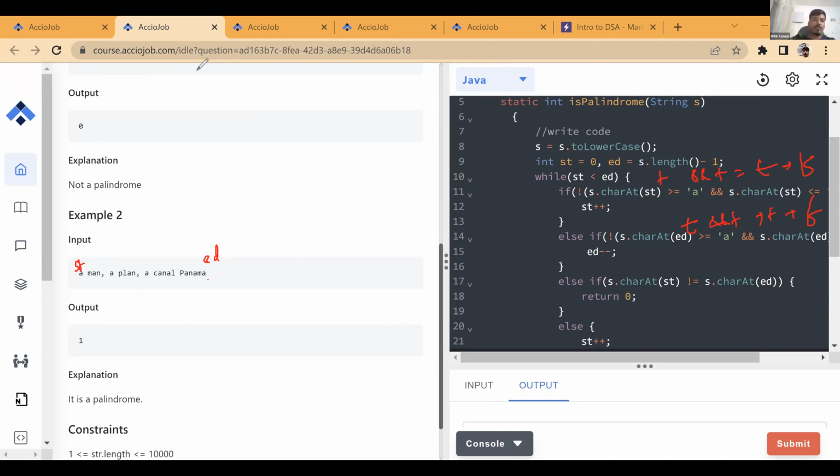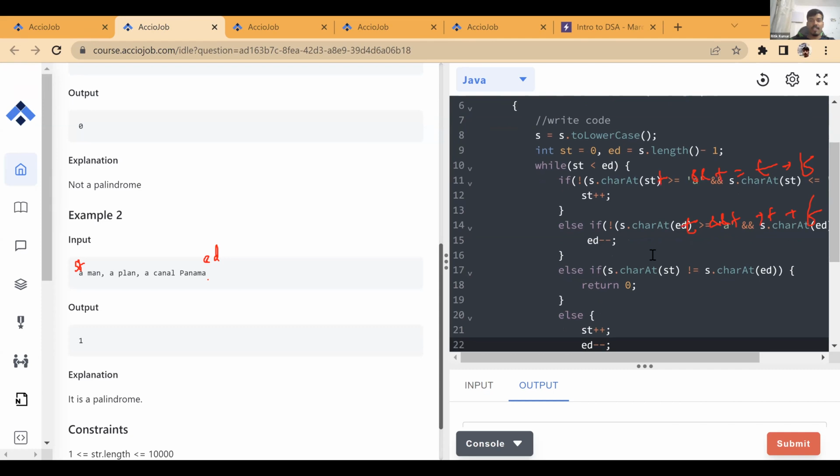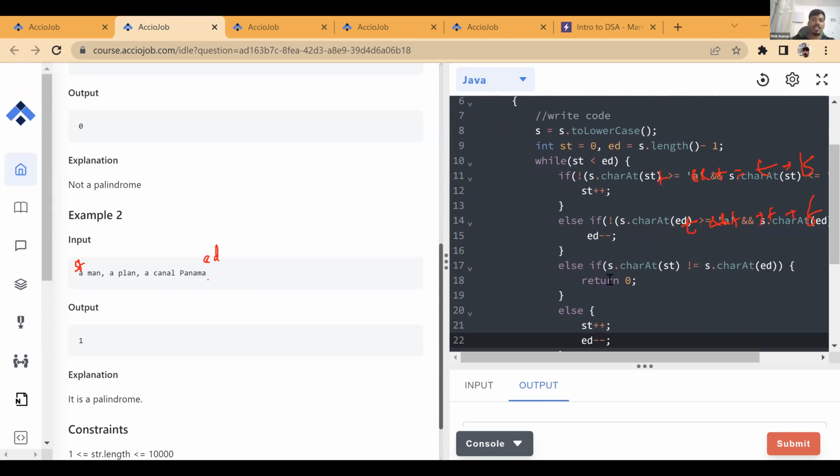Now, what do we do at the final else part? In the final else, we just increase the start and decrease the end. So it would just move the start by 1 and the end by 1. Now see, start is pointing to the second index, end is pointing to the second last. End is a valid character which we can compare, but start is not a valid one. We don't want to compare this particular character with M. We need to compare the next character.